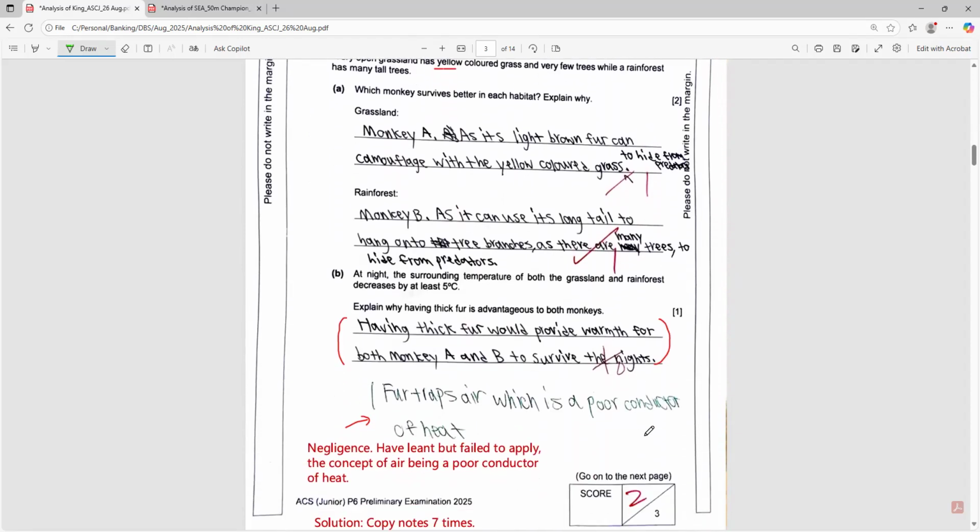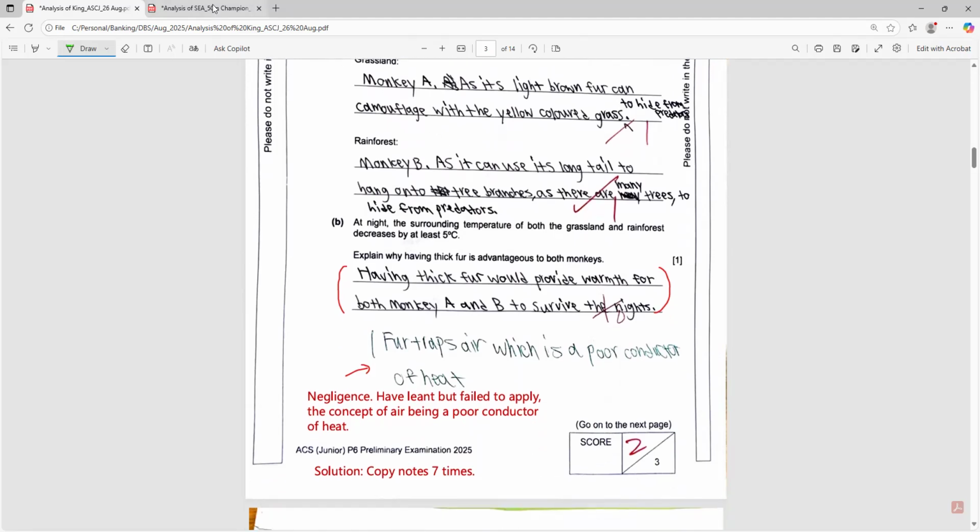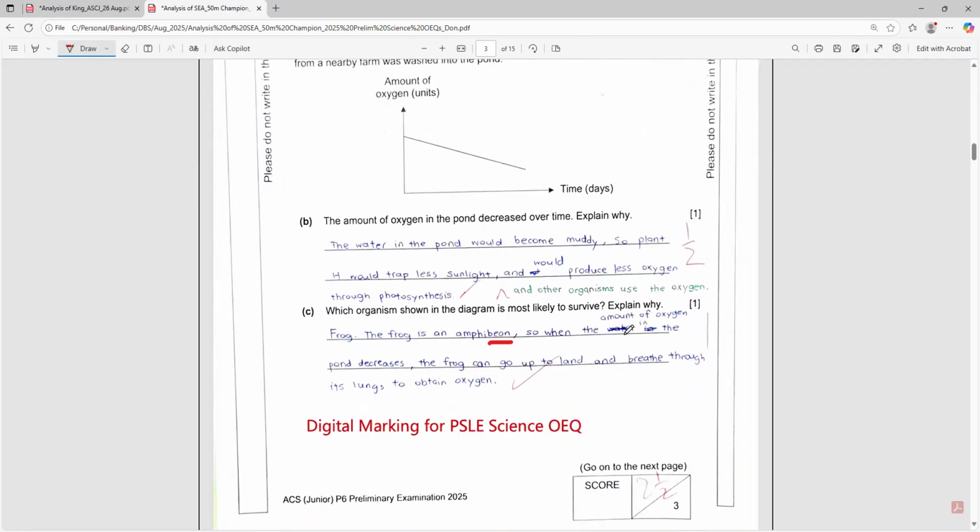Okay, this one is a tricky question, but because this student is not careful, I use the word negligence. They have learned but failed to apply the concept of air being a poor conductor of heat. So this is the P4 concept, because the fur traps air, which is a poor conductor of heat. And this is the main reason. So the solution: copy this concept 7 times and try to apply it carefully in the PSLE exam.